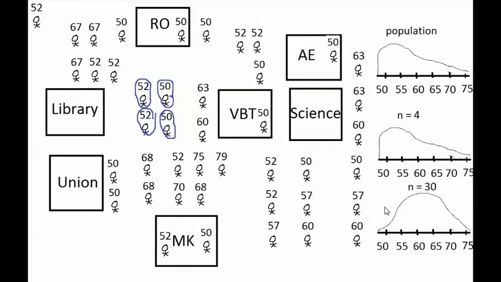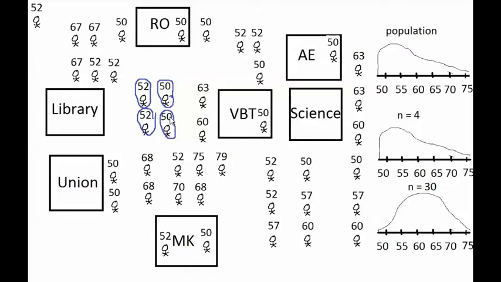In this video, we'll talk about the meaning of the central limit theorem. The central limit theorem actually says a couple of things. One thing it says is that if the population is skewed, then the sampling distribution will be skewed just like the population when the sample size is small, meaning less than 30, and the sampling distribution will be roughly normal if the sample size is large, meaning at least 30, 30 or higher.